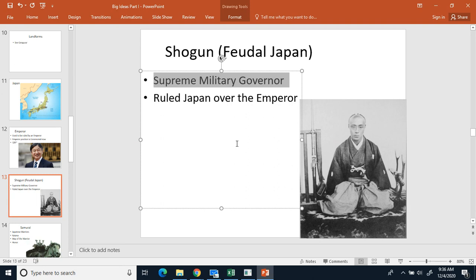Eventually we get the Tokugawas, who gained control. The Tokugawas will stay in charge of Japan for about 250 years as a family. They'll become the shogunate that's in charge. But eventually they get overthrown and the emperor takes back control. So Shogun, equal sign, Supreme Military Governor.